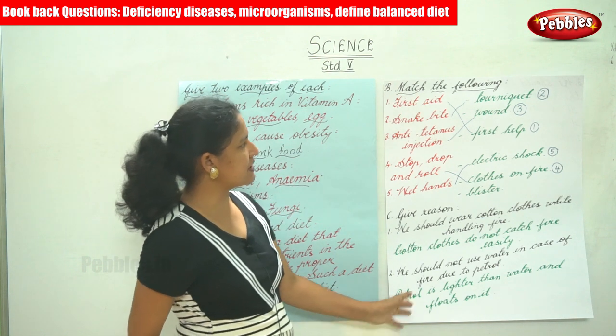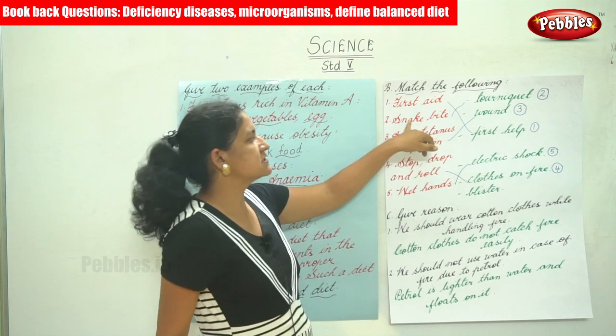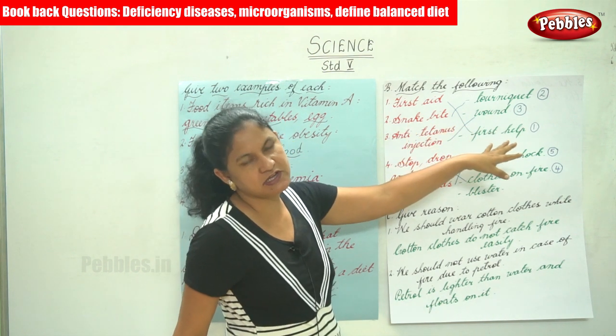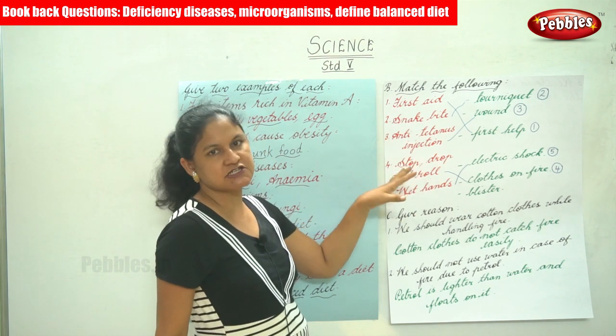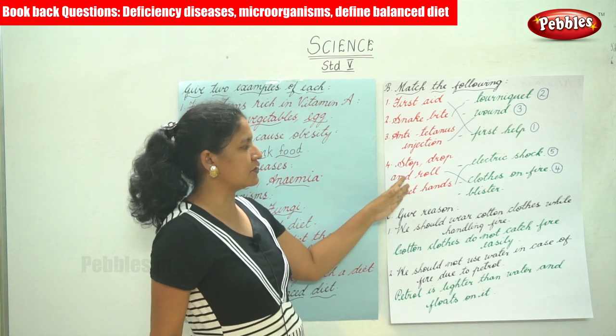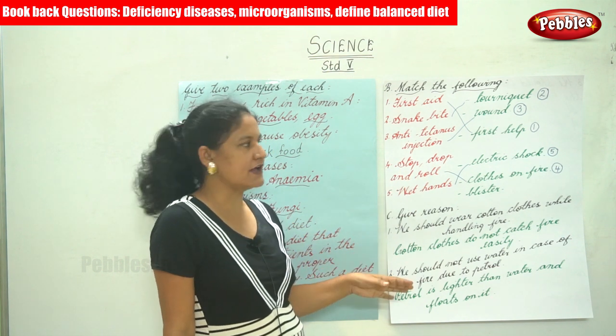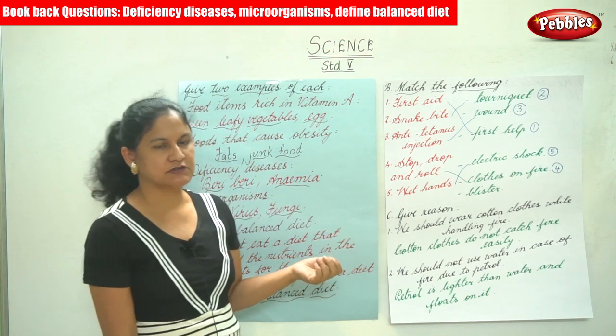So we have seen the match the following. The first is first aid, your first help. Snake bite, we use a tourniquet which stops heavy bleeding. Anti-tetanus injection is given in case of a wound. Stop, drop and roll when clothes are on fire. Wet hands are the cause of electric shock.